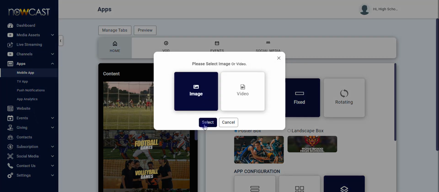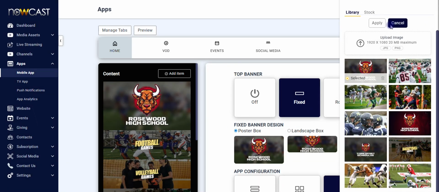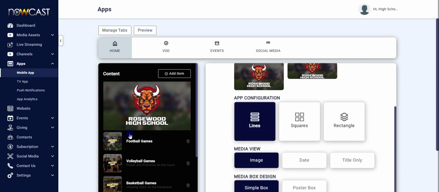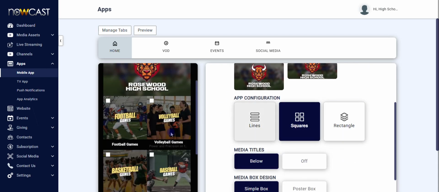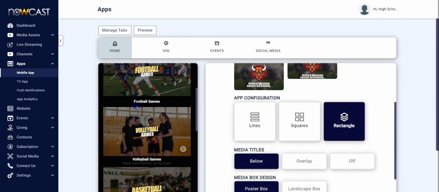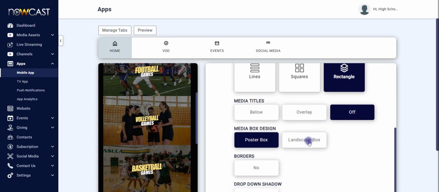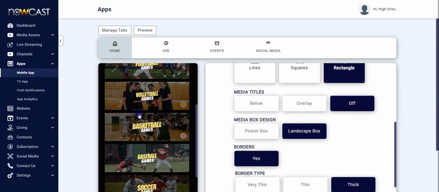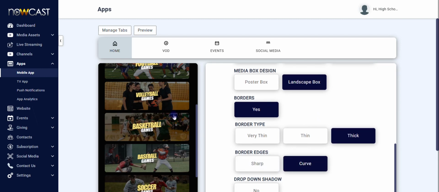We're going to put back the banner that was in place there. Let's say we want to change the app configuration. Let's go to lines, right? They can go to squares. You can go to rectangles. Let's say you want the titles below turned off, just turn them off. If you want a smaller box like landscape, you can go back to that. You may want borders, so let's click borders. You may want to have curved edges.